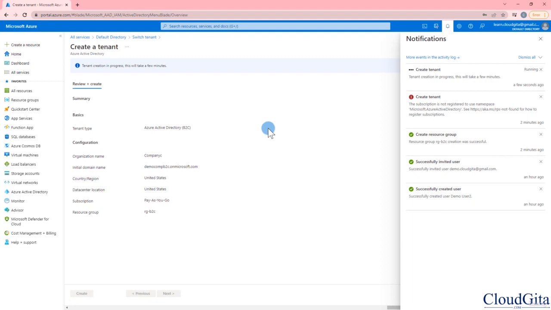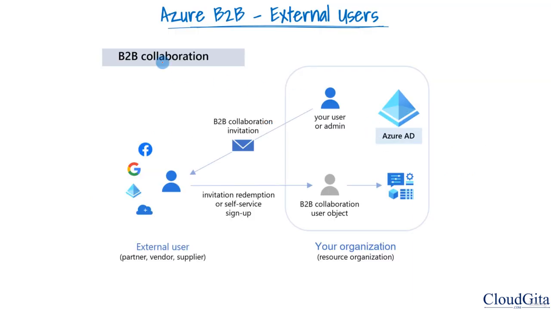Meanwhile, let me go back to my slides, and we can quickly see the difference once again between B2B and B2C. All right, so I'm back to my slide here, and you can see earlier in the previous lesson we discussed B2B. Now the difference here is that in this case we are sending an invitation to a very specific user: please come to my organization and work on my resources.